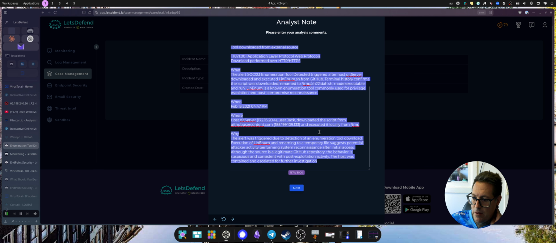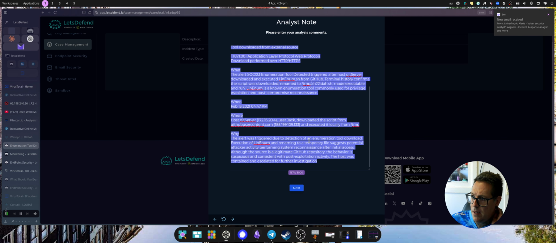Why? The alert was triggered due to detection of an enumeration tool download, execution of LinEnum, and renaming to a temporary file suggests potential attacker activity, performing system recon after initial access. Although the source is a legitimate GitHub repo, the behavior is suspicious and consistent with post-exploitation activity. The host was contained and escalated for further investigation.